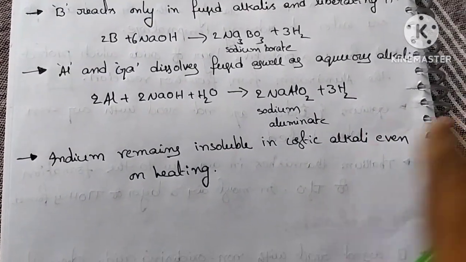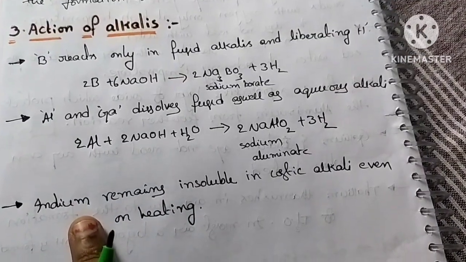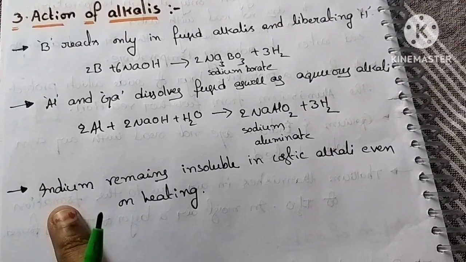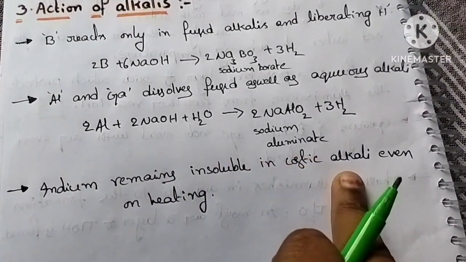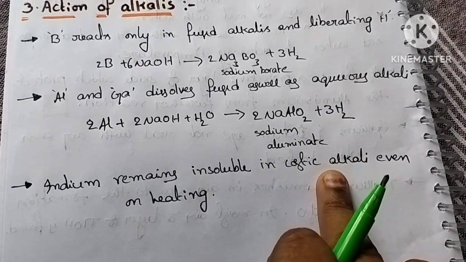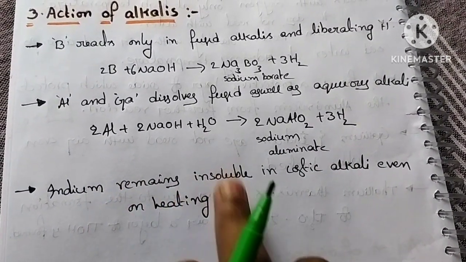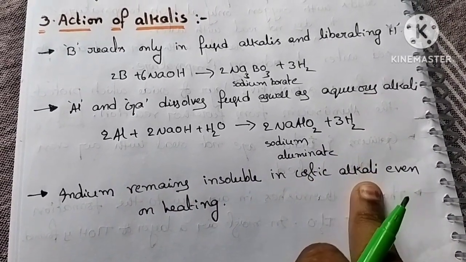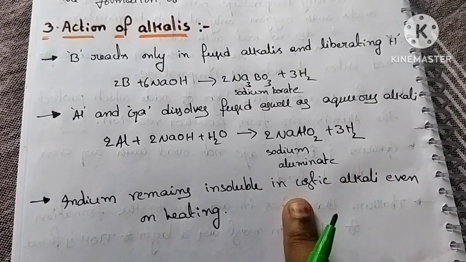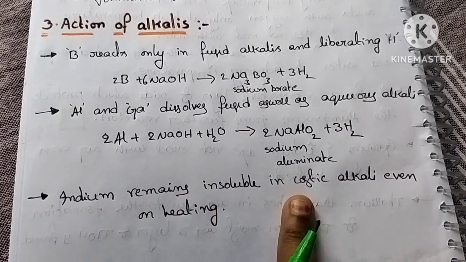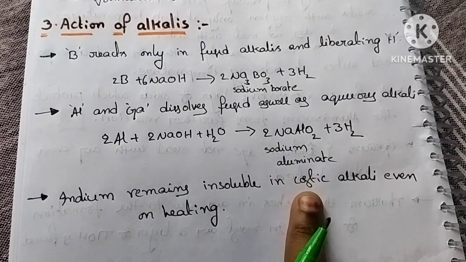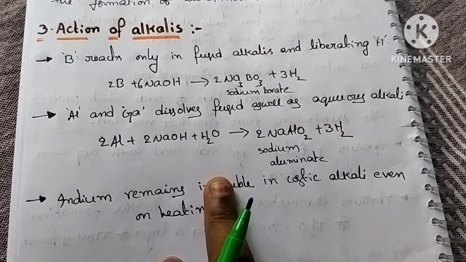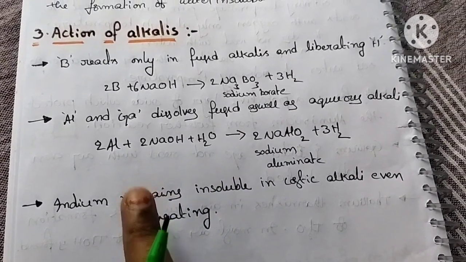Next, coming to the reaction of indium with alkalis. Indium remains insoluble in caustic alkali even on heating. Caustic alkali means a more reactive alkali. But indium remains insoluble in caustic alkali. That means indium does not react with caustic alkali even on heating. At normal temperature it does not react with caustic alkali, and even on heating it does not react. This is about the reaction of 13th group elements with alkalis.